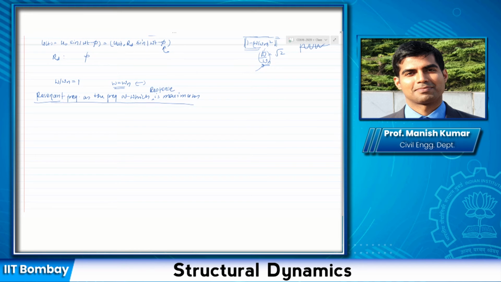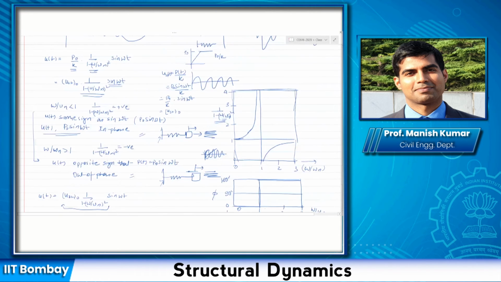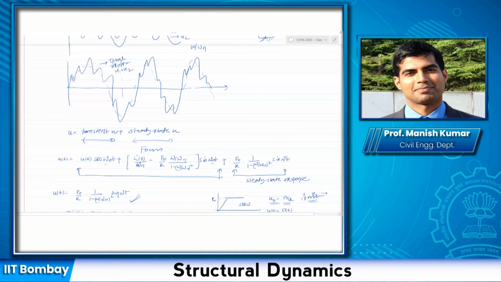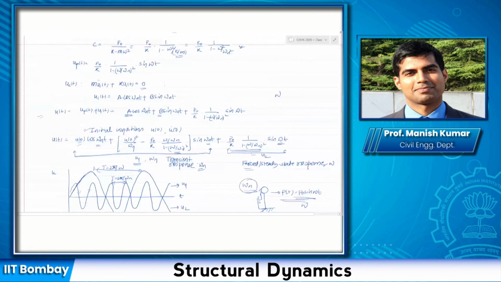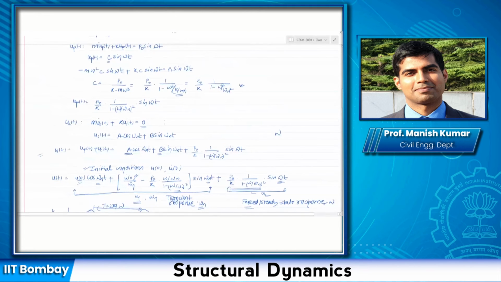So right now we are only considering displacement here. Now when omega is equal to omega n, remember for the particular solution we had assumed that it should be cos omega t. We cannot assume that anymore. If you go back, we had discussed the particular solution and the complementary solution. The particular solution was this and the complementary solution is this.